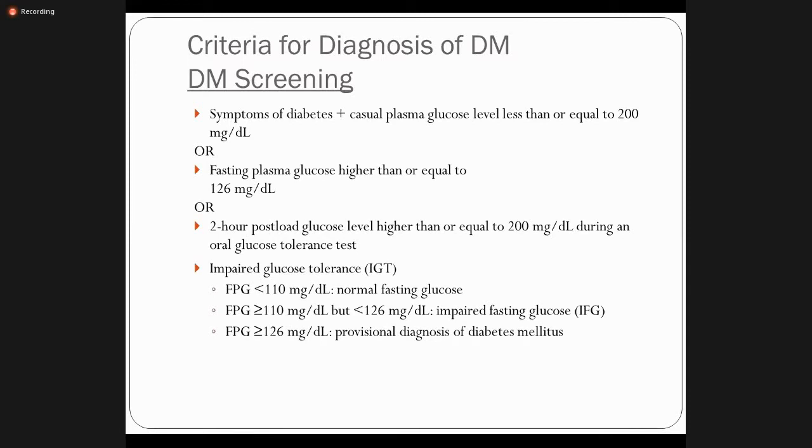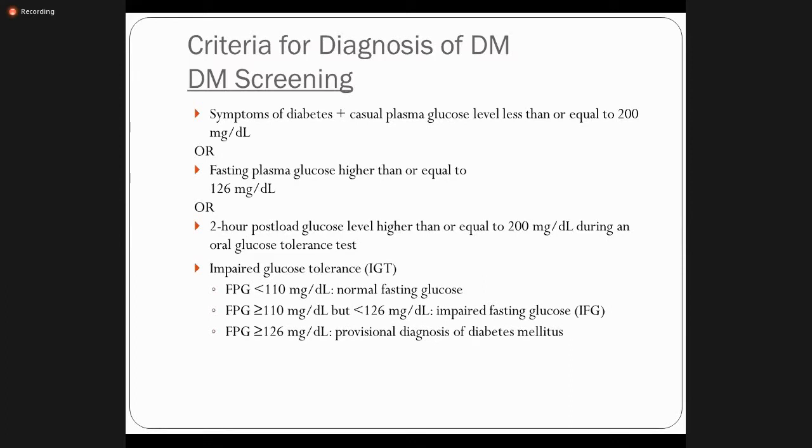Usually this test is performed in our clinical setup to rule out gestational diabetes, that is, diabetes that can occur during pregnancy. This is an important one. We usually offer this test to exclude diabetes during pregnancy.